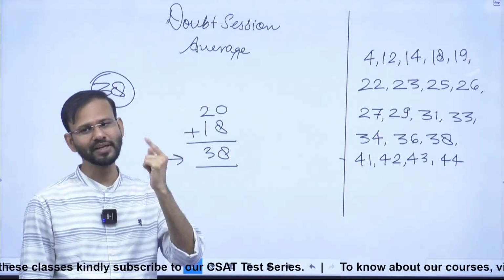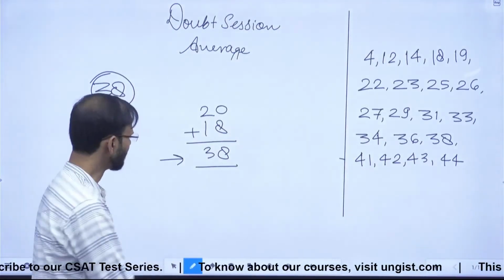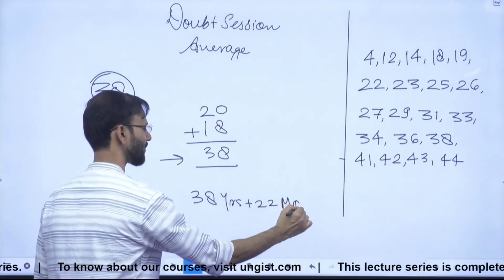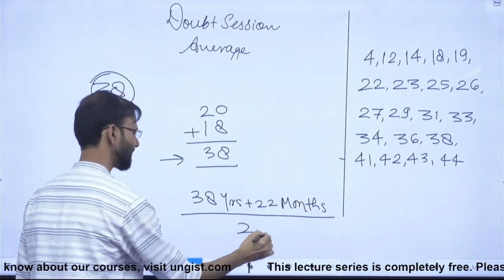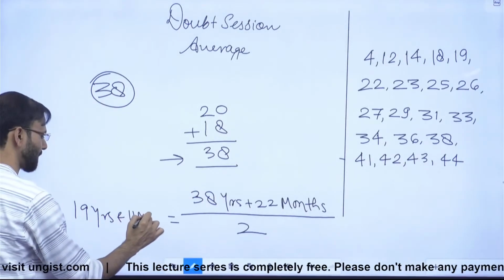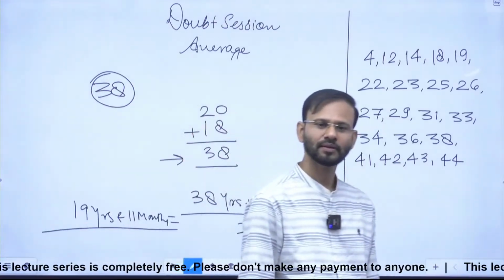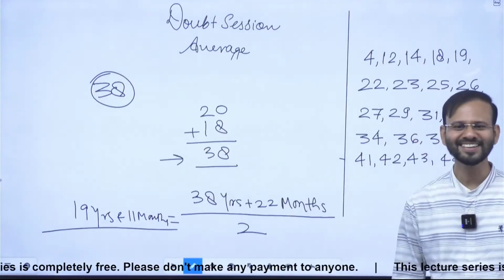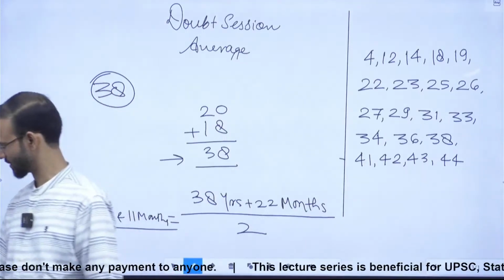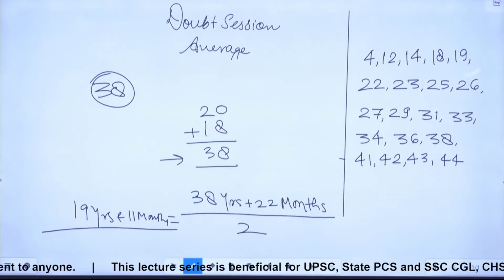Which means the new players are contributing 2 into 11, 22 months, right? So they are coming with 38 years plus 22 months. You need to find the average, so just divide this number by 2. 19 years and 11 months. नहीं नहीं, पूरी टीम का आप कर ही नहीं पाएंगे, डेटा ही नहीं है। जो नए प्लेयर आए ना खाली उनका, right? Yes, क्लियर? देख रहे कितना सिंपल है. हाँ,